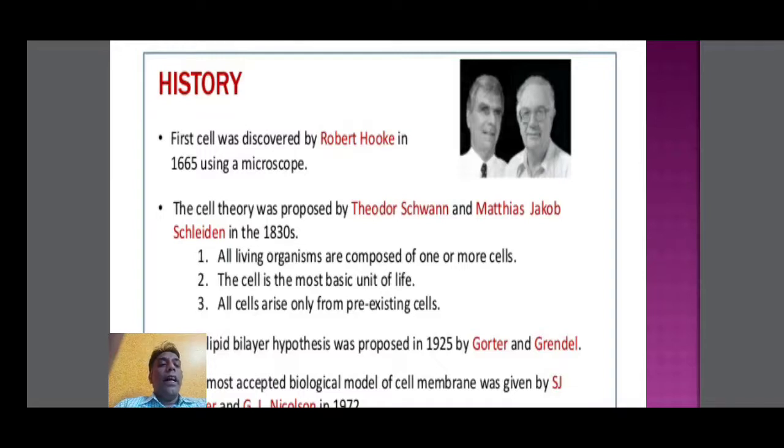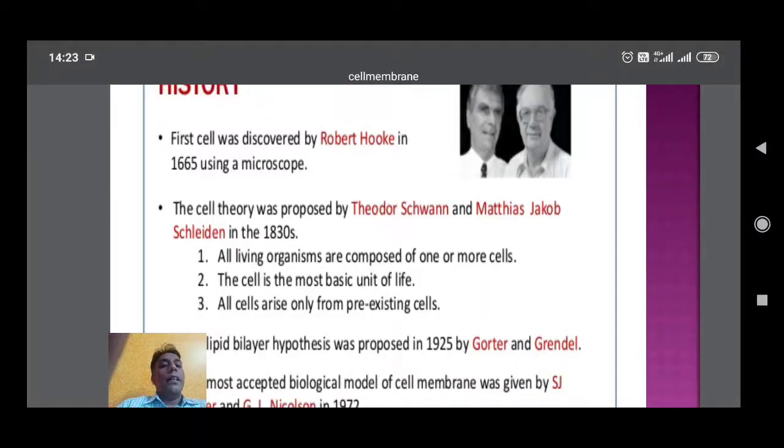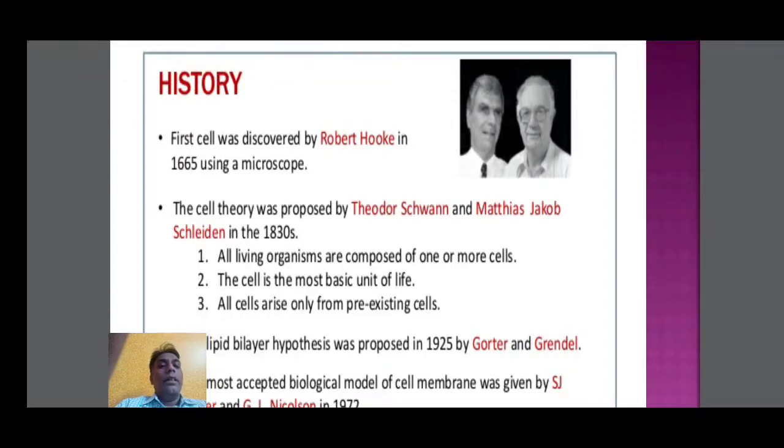According to cell theory, all living organisms are composed of one or more cells. If composed of one cell, it is called a unicellular organism; more than one cell, a multicellular organism. The second point of the theory: the cell is the most basic unit of life, the basic structural unit of life. All cells arise only from pre-existing cells. This is another important point.